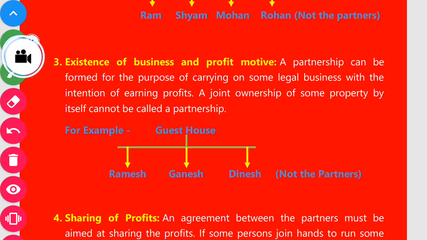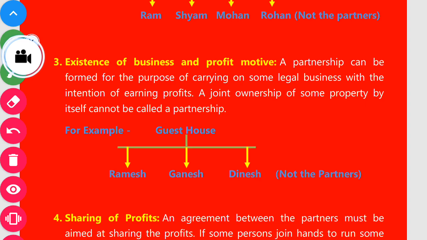Here, Ram, Ganesh, and Dinesh have an agreement, but we cannot call them partners because they do not have a profit-earning business. So here is the first condition: they must have a business, and the businessman's aim is to earn profit. Is it clear? Suppose Ram, Ganesh, and Dinesh operate a hotel business. As you know, what is the target of operating a hotel business? To earn profit. If they operate a hotel business, they will be called partners.